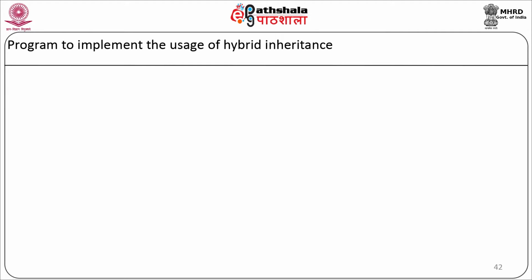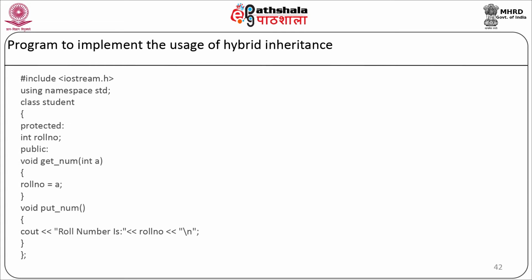Now let us see the program to implement the usage of hybrid inheritance. Here we are going to have the inheritance for the classes. Student is the main class. Then we are going to have two classes, marks and sports. Student will be inherited in marks and sports. Then we are going to have the fourth class as result. The marks class and sports class will be inherited in result.